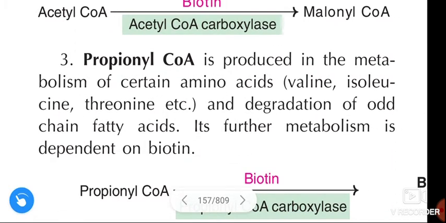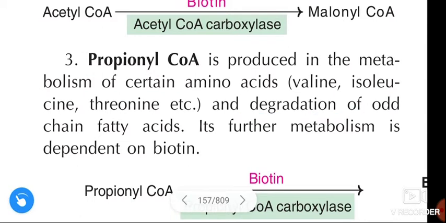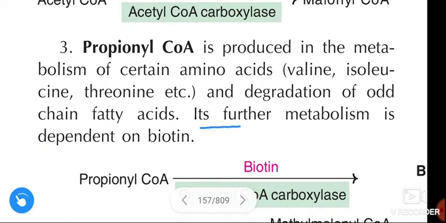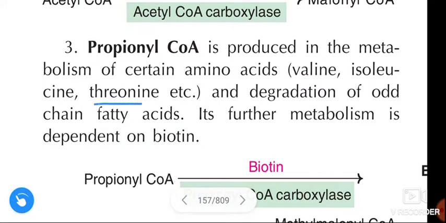Next, propionyl-CoA. Propionyl-CoA is produced in the metabolism of certain amino acids like valine, isoleucine, and threonine, and in the degradation of odd-chain fatty acids.